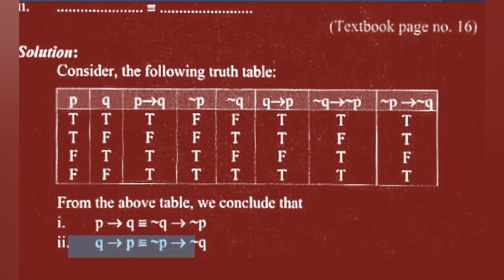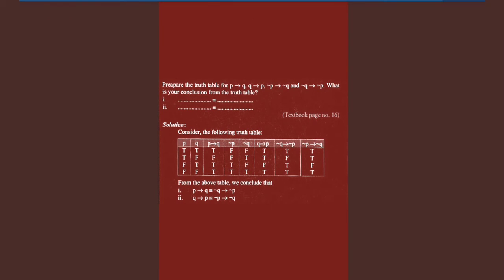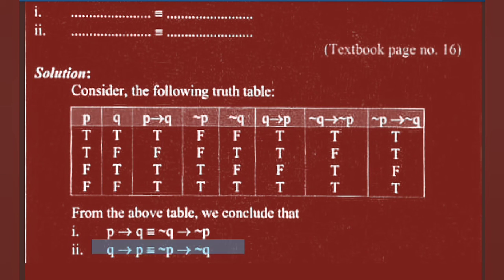Second, Q implies P is equivalent to negation P implies negation Q. Means Q implies P, this TTFF, is equivalent to negation P implies negation Q, the last column TTFF.